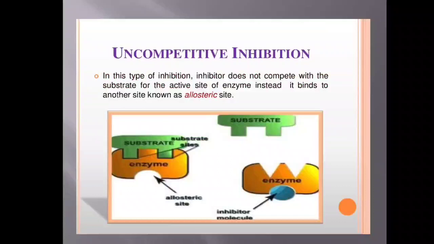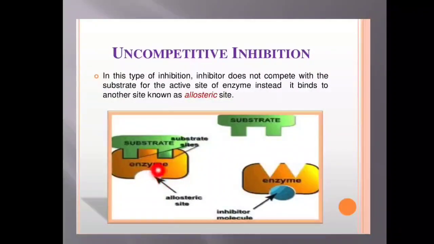reductase. Another kind of inhibition is non-competitive inhibition or uncompetitive inhibition. In this type of inhibition, the inhibitor does not compete with the substrate for the active site of the enzyme. Instead, it binds to another site known as the allosteric site. Here, the inhibitor molecule does not compete for the active site.